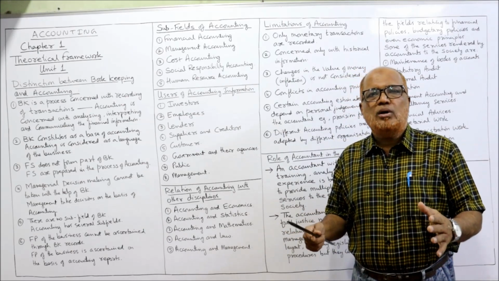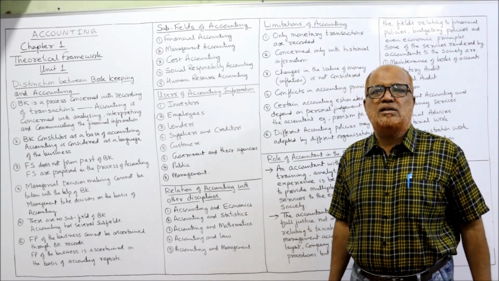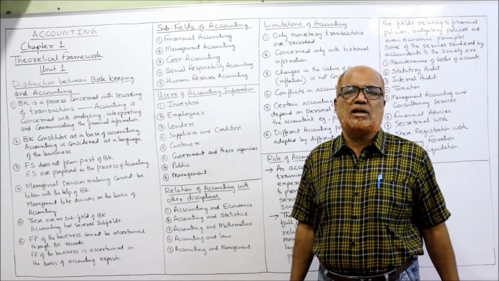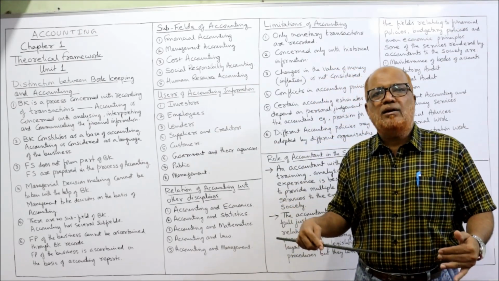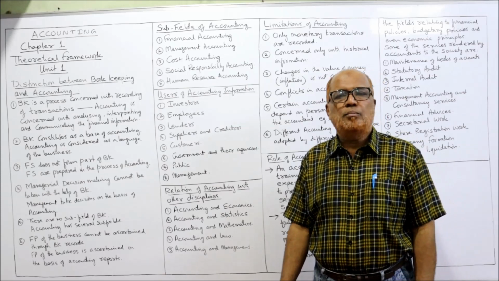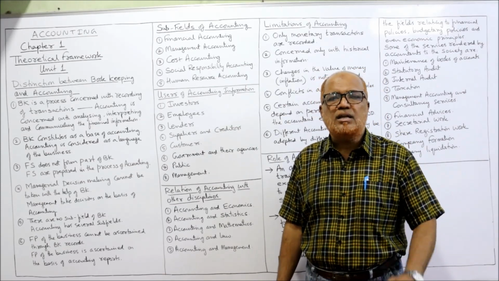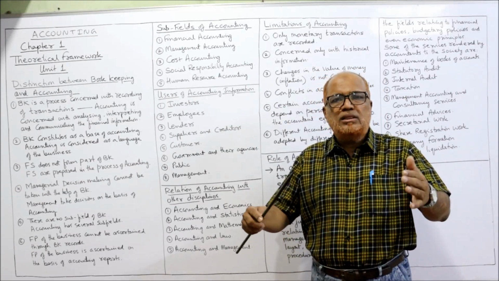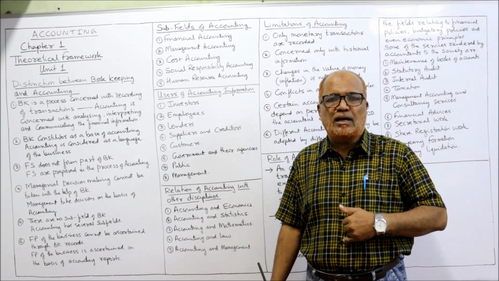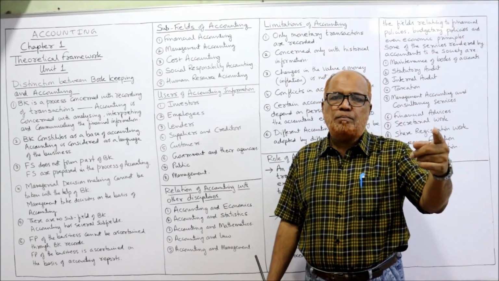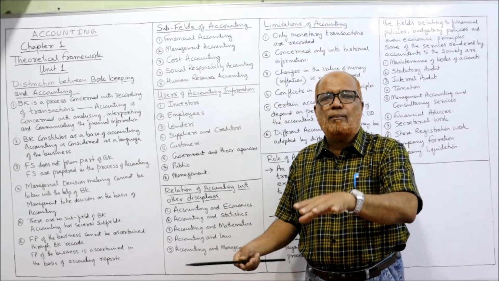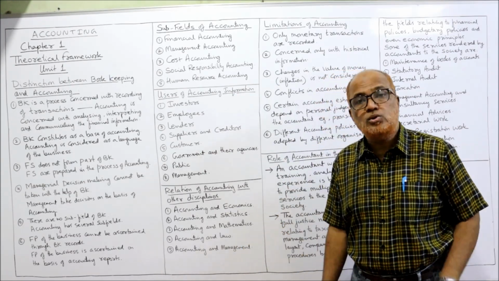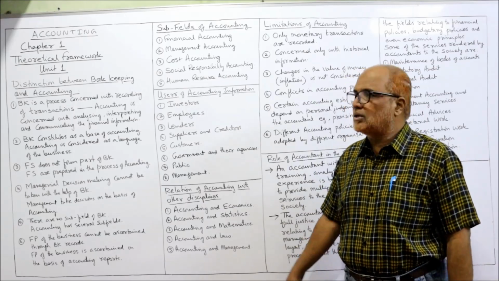The employees want the stability and profitability of the organization. Then only will the employees get the remuneration, salaries, bonus, incentives, and retirement benefits. All these are the benefits which employees are getting. So if the organization performs well, there is stability and a future for the employees. The employees are also interested in accounting.